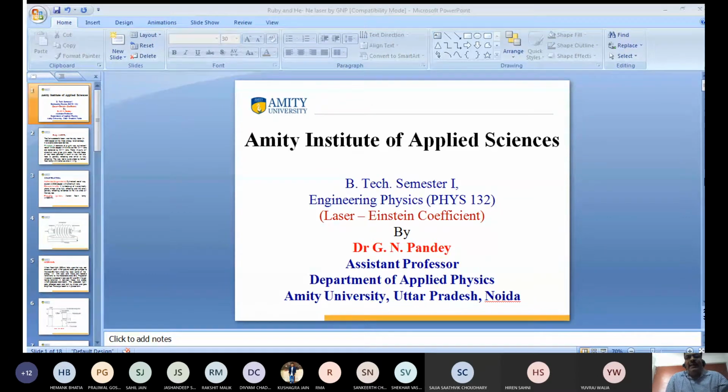I told you there are two important parts of laser action: pumping and population inversion. In the previous lecture, I discussed the population inversion. In general, the number of atoms N1 in the ground state is higher than the number of atoms in the excited state. So if, anyhow, the number of atoms in the excited state becomes greater than the number of atoms in the ground state, this condition is known as population inversion, and the process by which we get this population inversion is known as pumping. There are a number of pumping methods, I discussed about this.